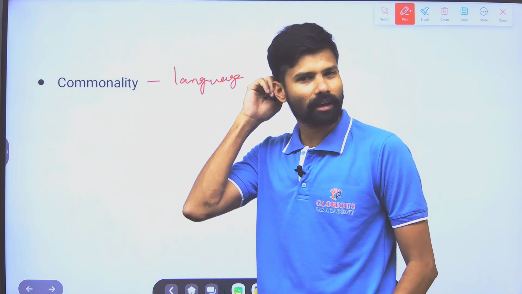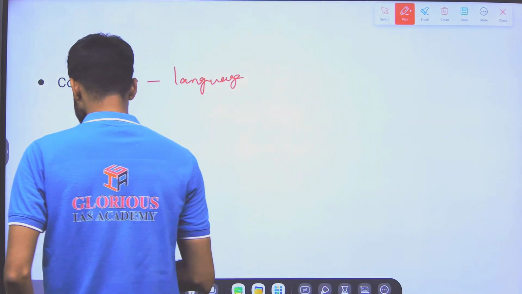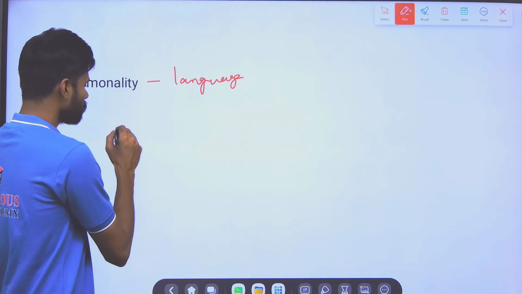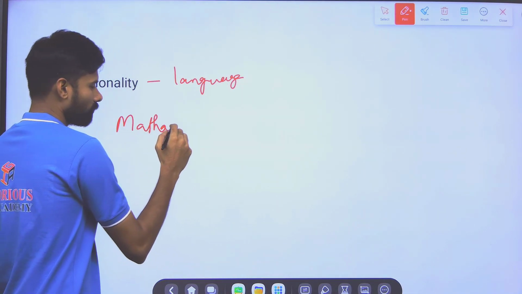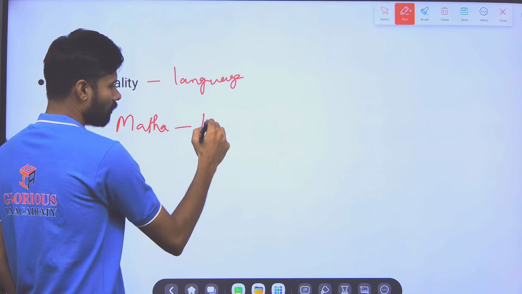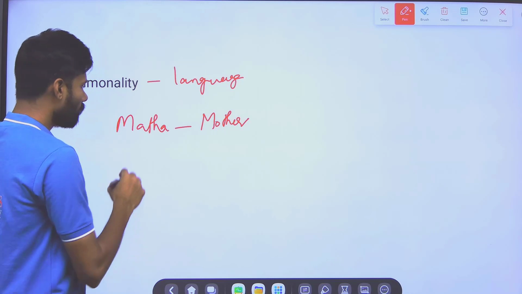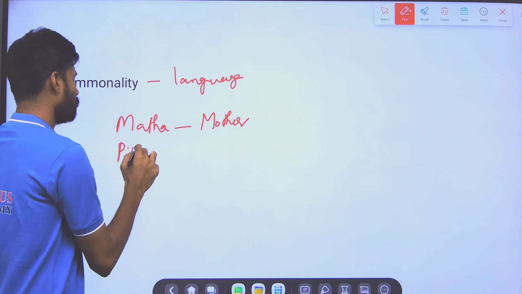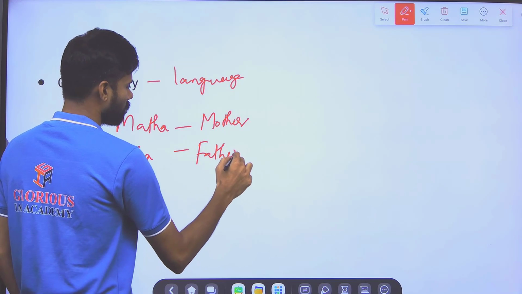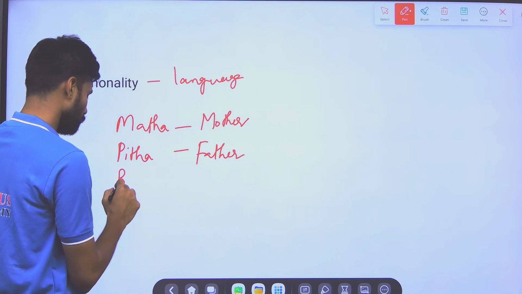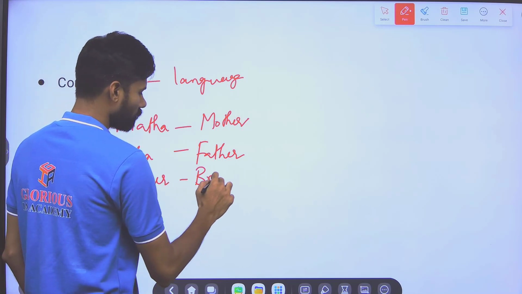So what is that language commonalities? Have you ever wondered? We call our mother as Mata, and they also call it as mother, and Pita, father, brother, Brata.